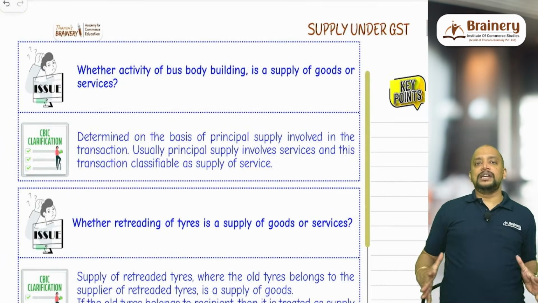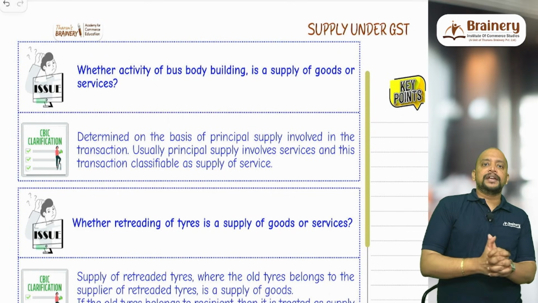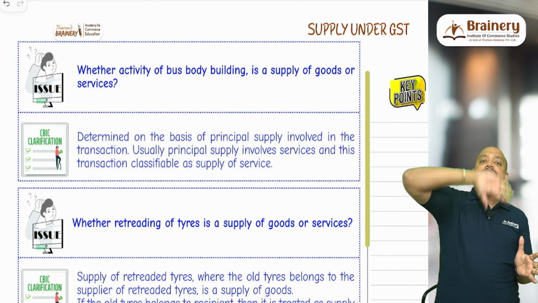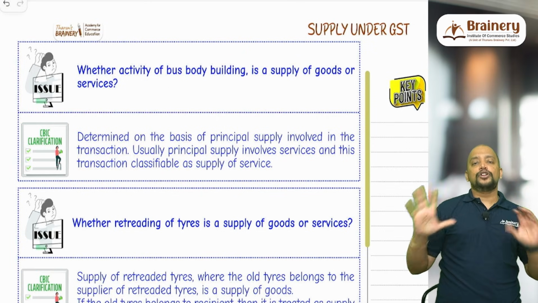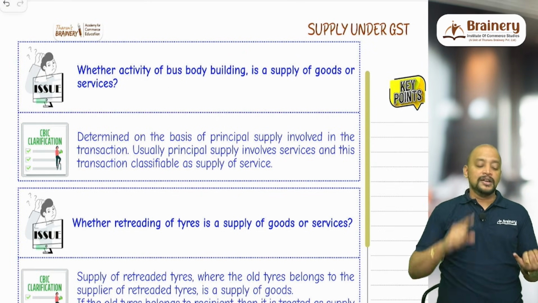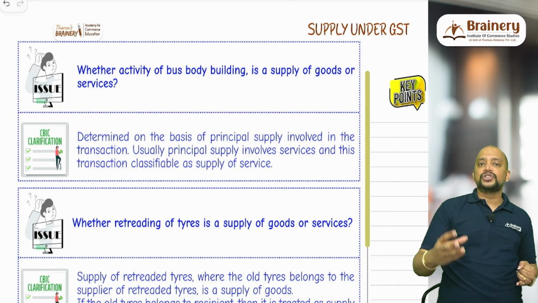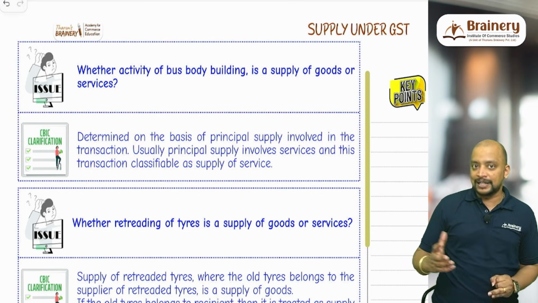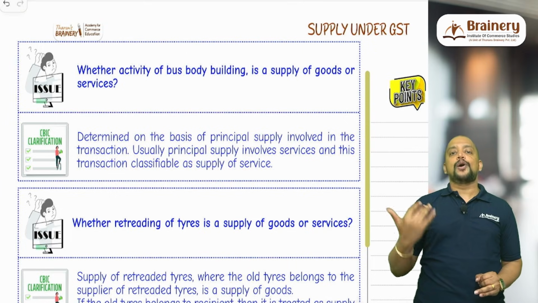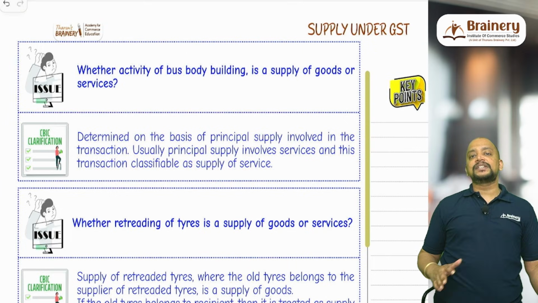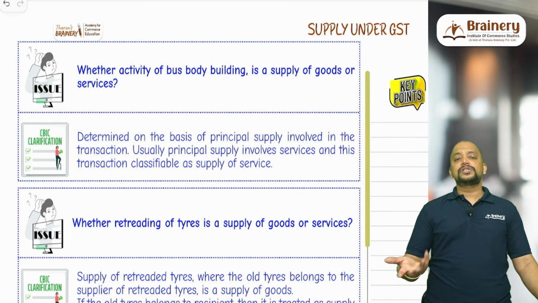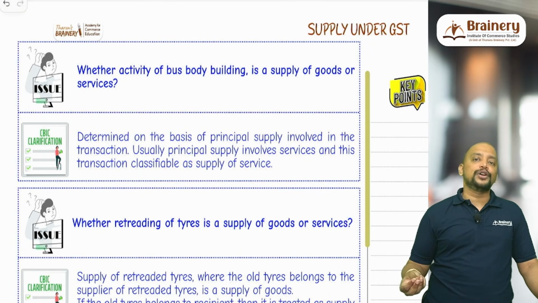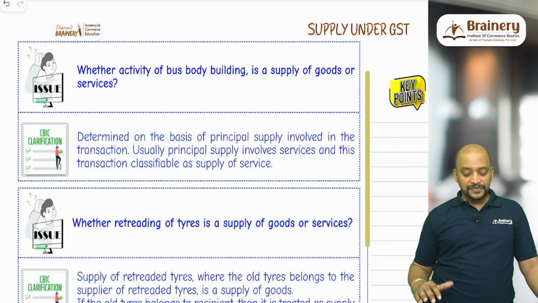Then next one, in bus body building, usually they will be bringing the engine, the chassis and the tires, and we need to construct a bus body. For doing that bus body construction, first we will require metal sheets, pipes, etc. Thereafter fabrication and installation needs to be done. Again the circular says you treat it as composite supply and apply the principal supply. What is the principal supply here? Mostly it will be installation and fabrication, because the metal sheets and pipes are not the predominant element, so it will be treated as supply of services.